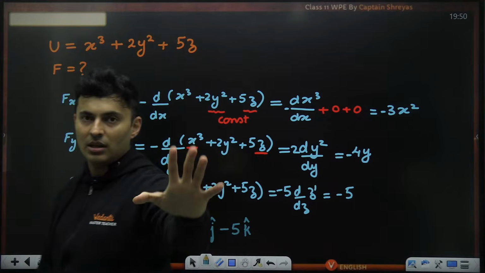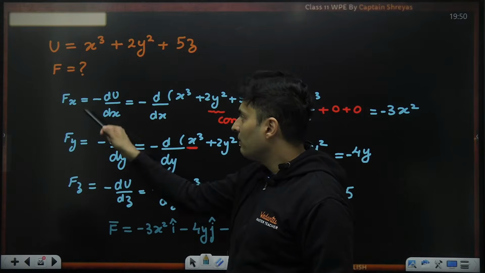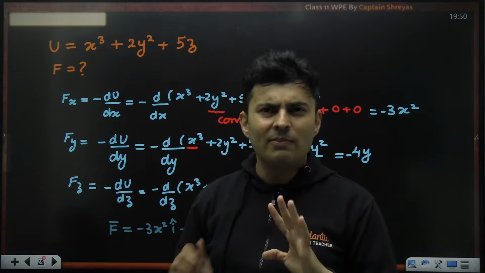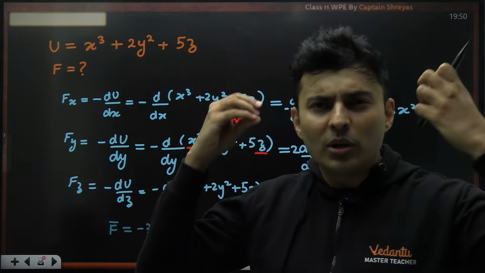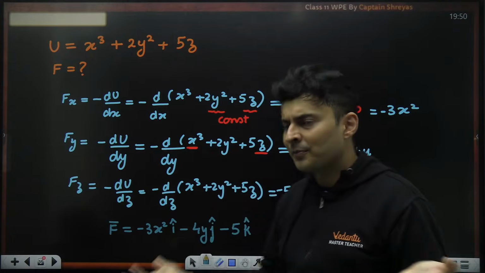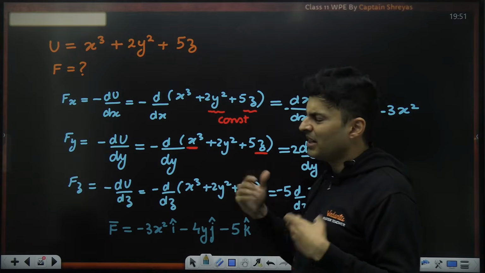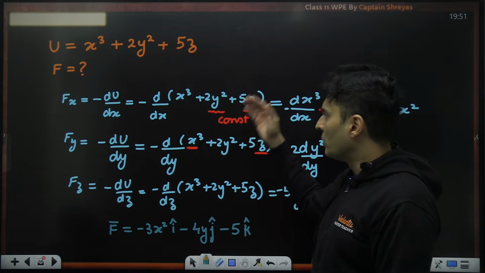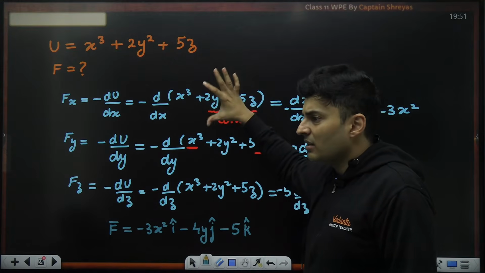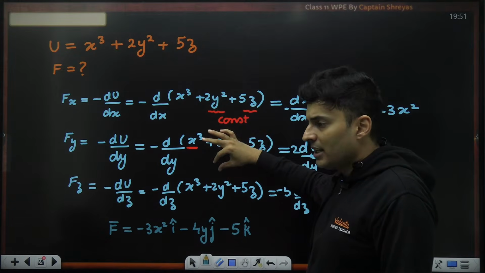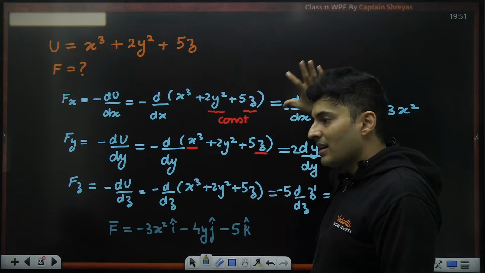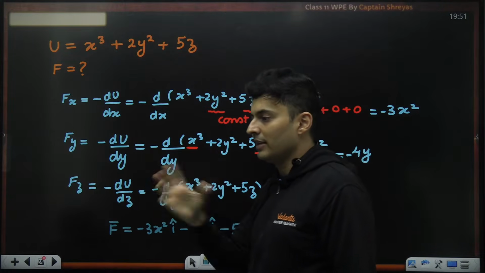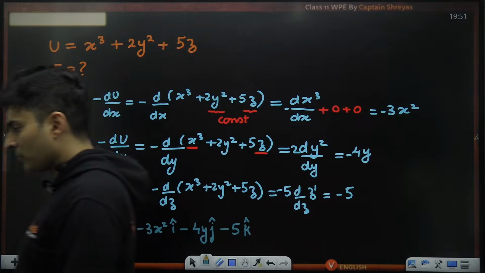It's that simple. Whenever you are differentiating with a variable, the other variables are constant. This process is also called partial derivatives. Even if you don't remember the name, it doesn't really matter as long as you know the process. Anyways, you will learn partial derivatives in 12th maths a little bit. Partial derivative means when you are differentiating with a variable, the other variables are taken constant because you're only changing that particular variable. Nothing else has been changed. That is the answer.